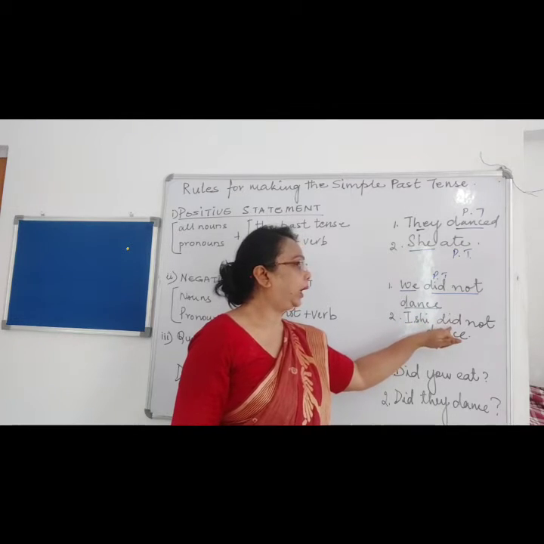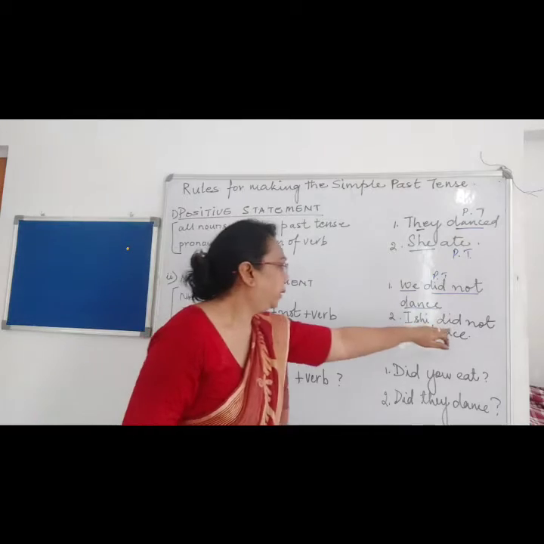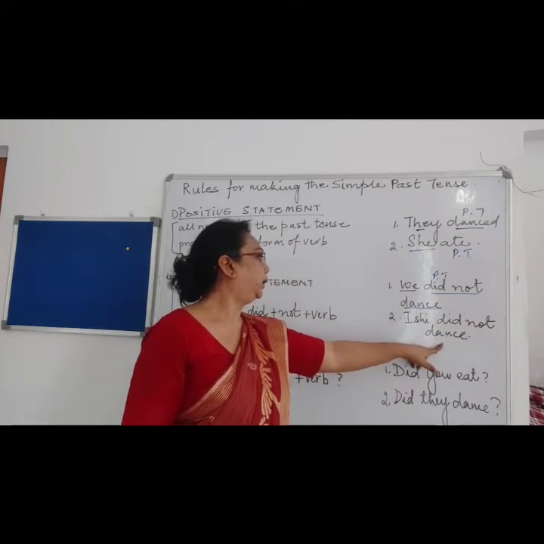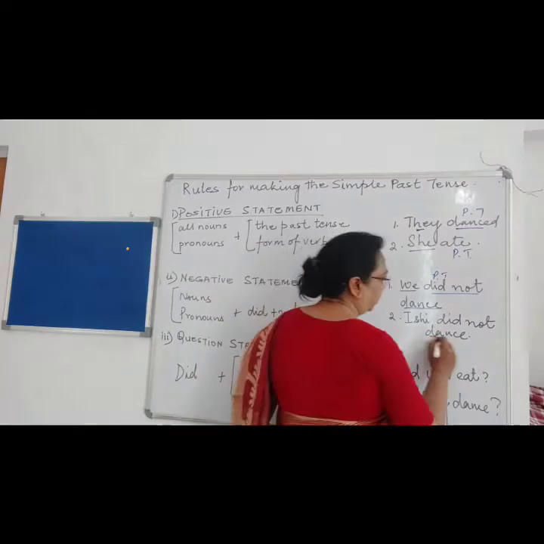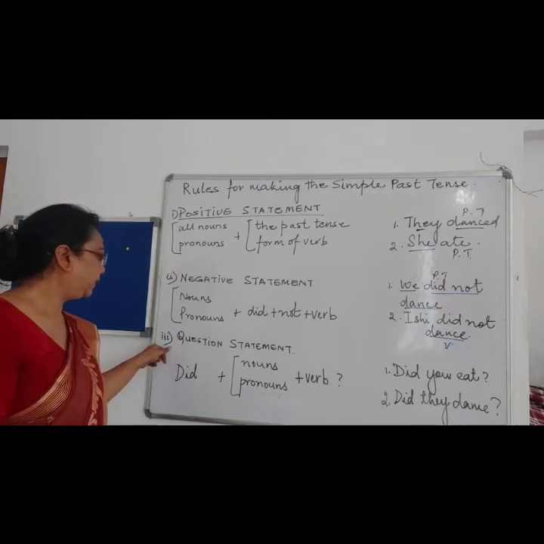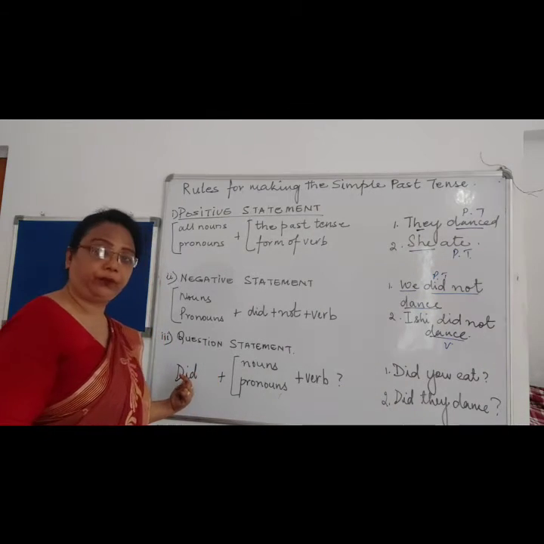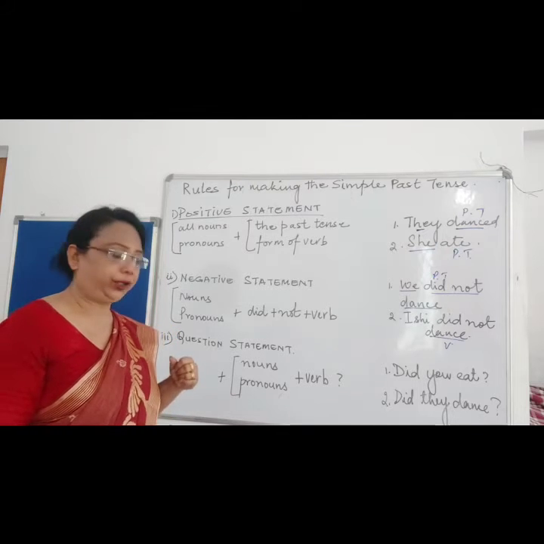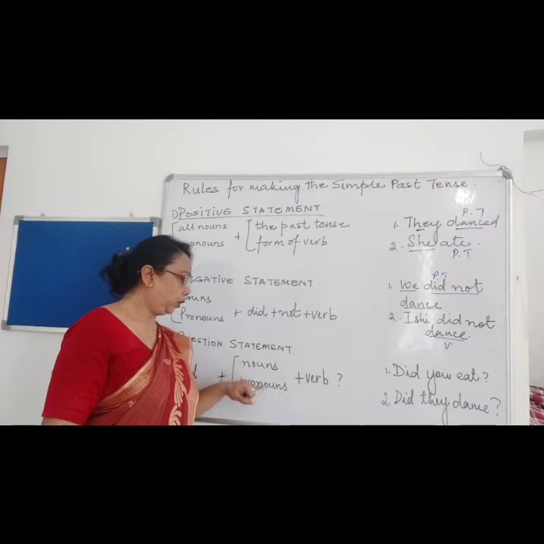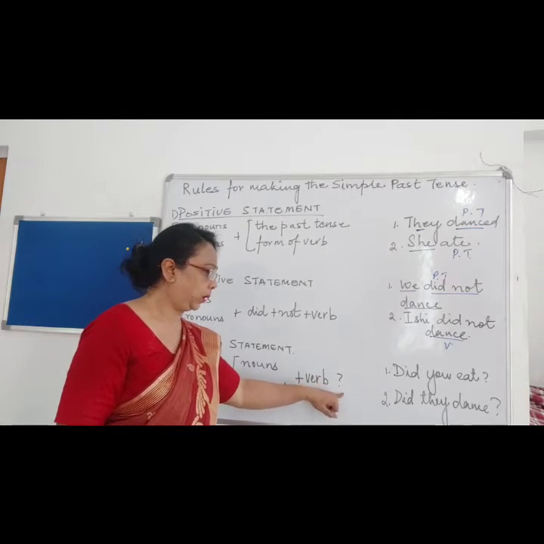Then too we are adding what type of tenses over here? Did. So did, then the negative sentence not, and the verb. Dance is what? Is the verb. Now coming to the question sentence. First we have to add did to the singular noun or plural noun with verb, and then question mark.